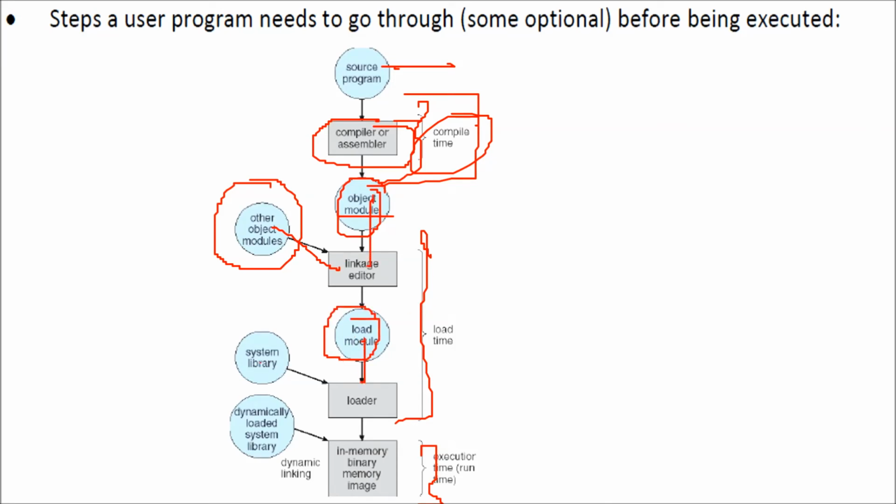And then the load module can take some other things, like system libraries such as stdio.h or conio.h. All this will be combined, and the loader will take all of these. And this is the load time binding. So this is the binding going on. And then after that, the actual exe or binary memory image will be made. This is the dynamic part. You can have some dynamic linking. At this time, the binding is execution time or runtime binding.